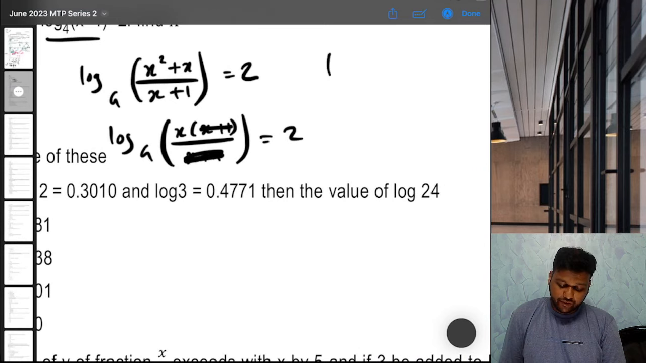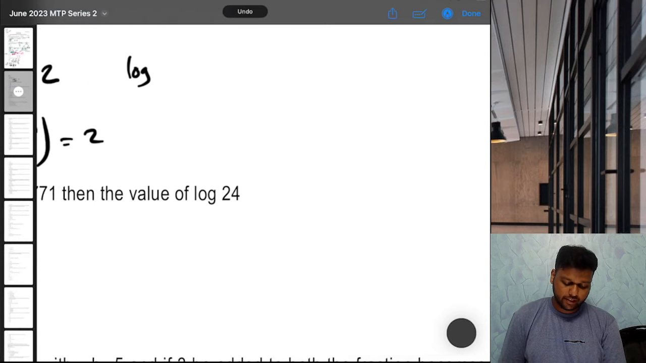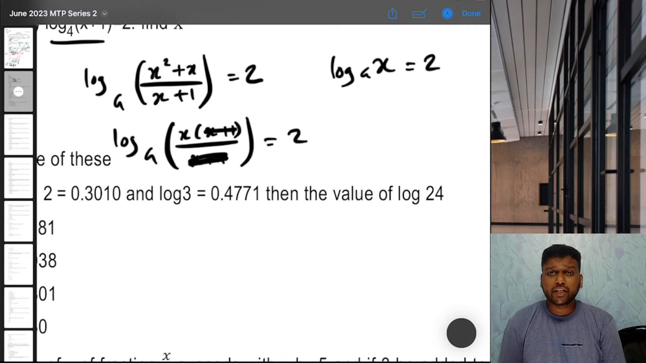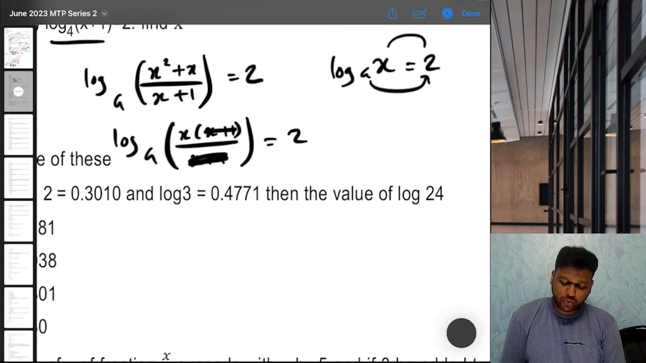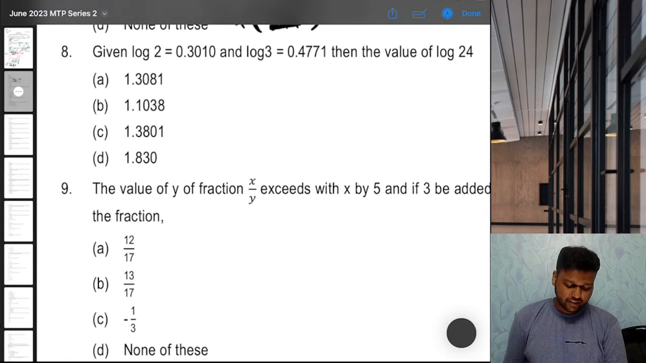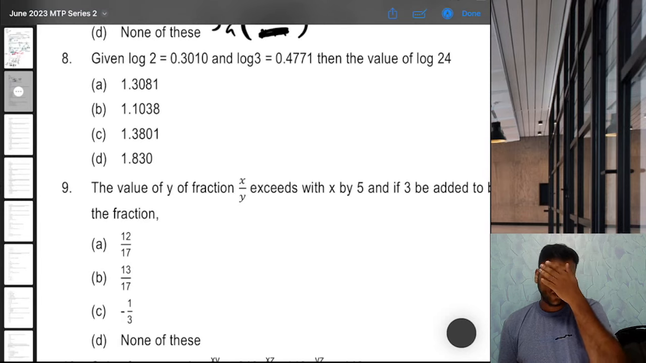That means what we are left with is just log of x to the base 4 is 2. We can just arrange it with rules of logarithm. 4 raised to 2 is equal to x. So 4 squared is x, which is 16, option A. Okay, that's it. 8th, given log 2 is this and log 3 is this, then what is log 24?